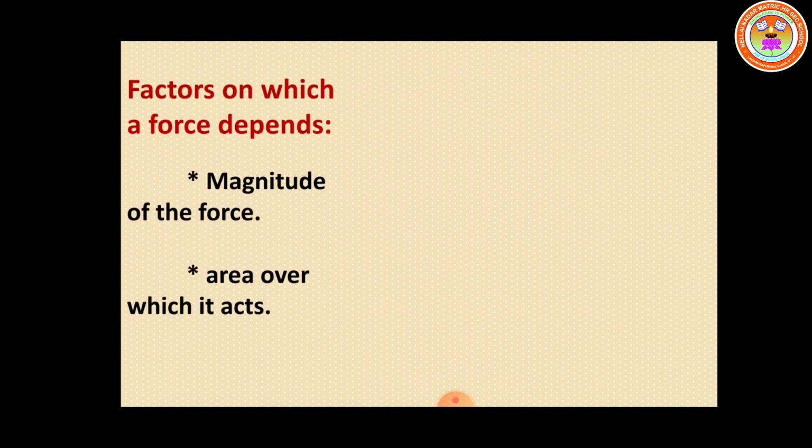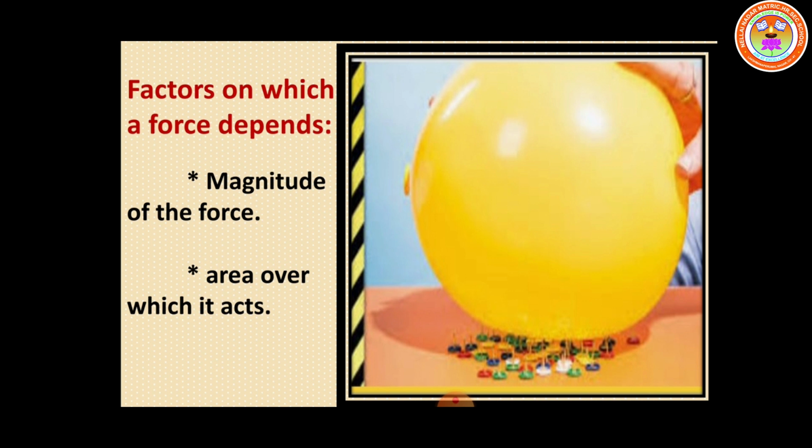We are using many sharp pins, not just 1 or 2, on the wooden board, and only then we place the balloon. Here a single pin produces a larger pressure over a smaller area. That's why the balloon will burst.